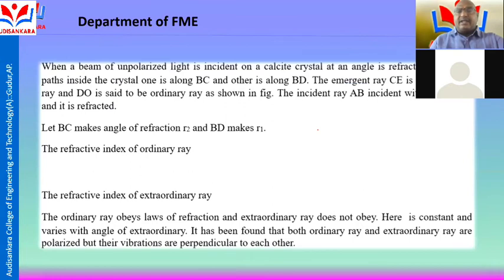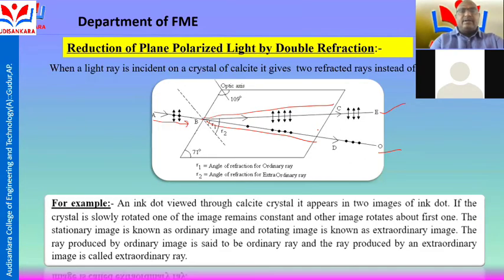The incident ray AB is incident normally and is refracted. Let BC make an angle of refraction R2 and BD make R1.